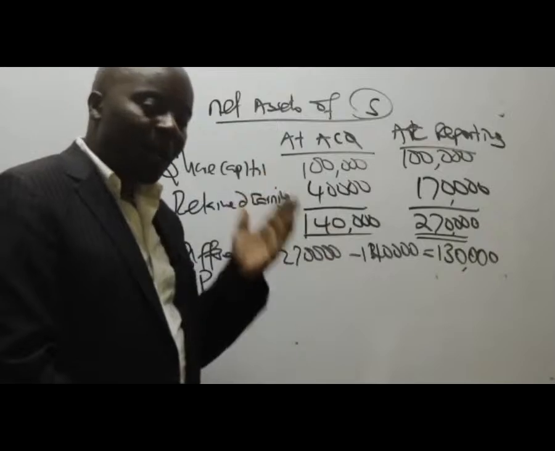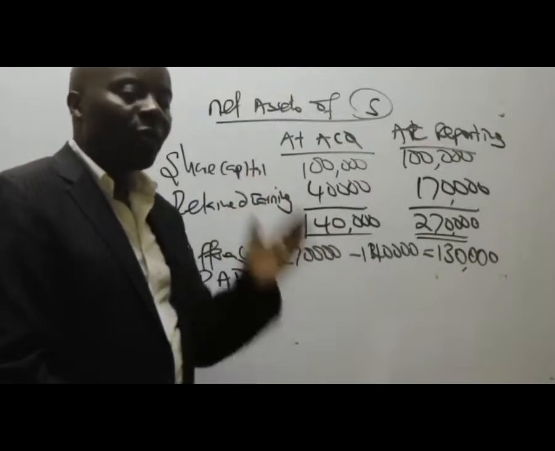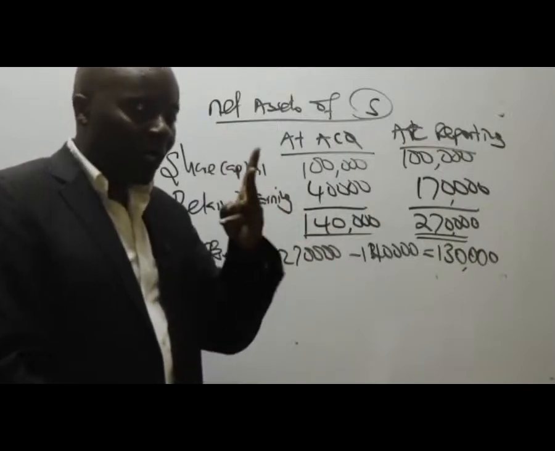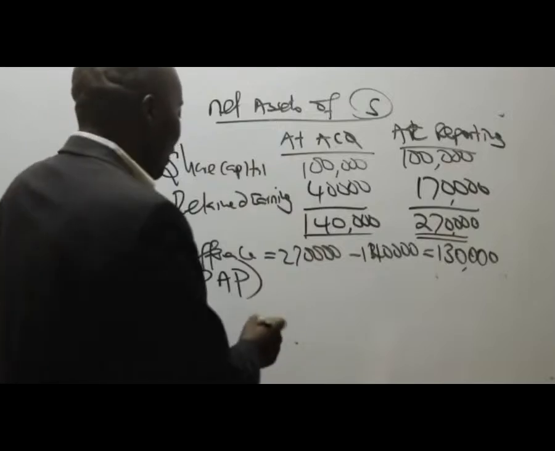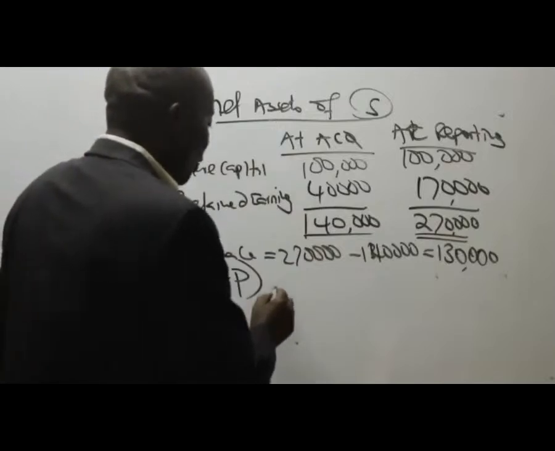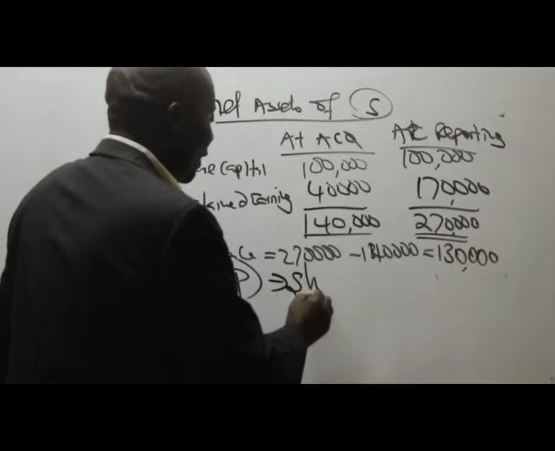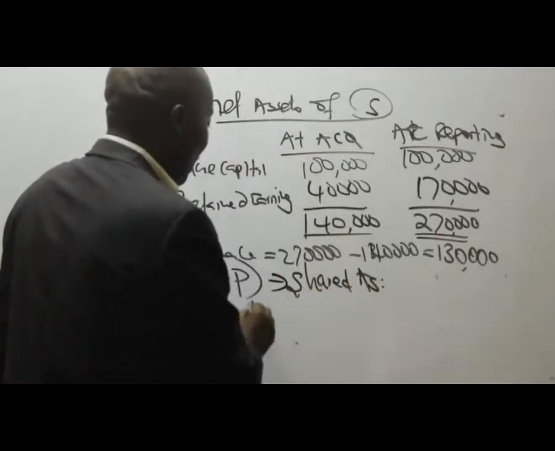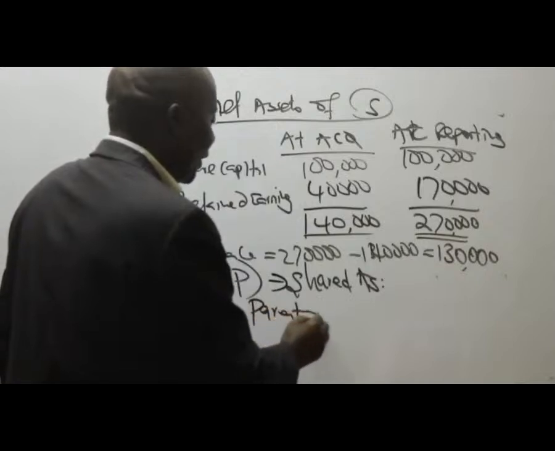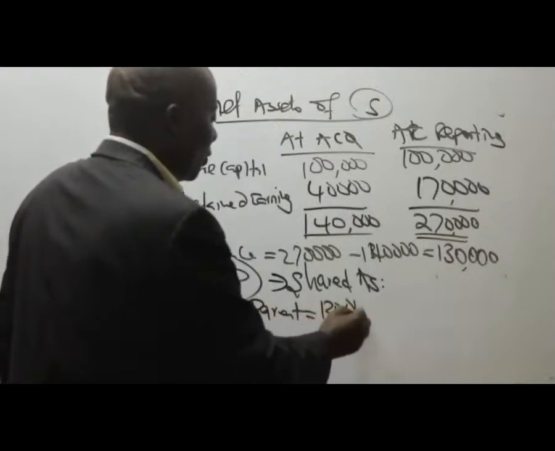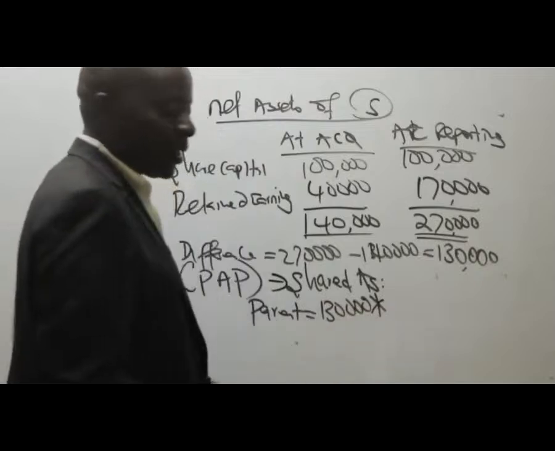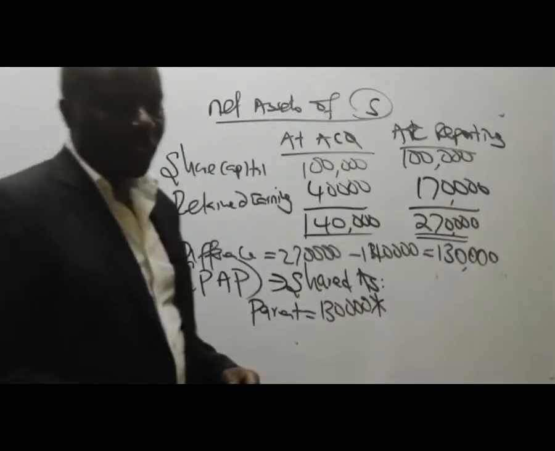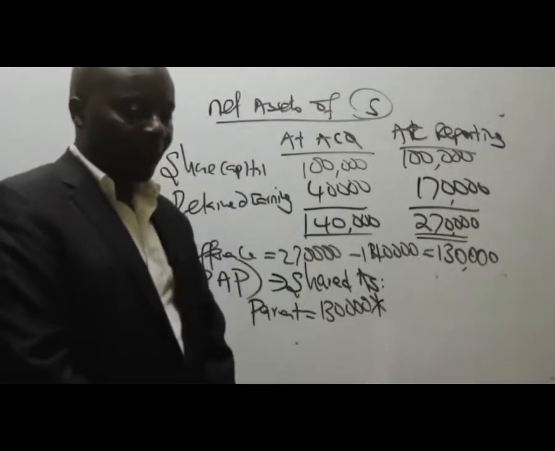So remember that PAP is normally shared out right away to the two owners. Go ahead and share PAP to the two owners, shared as follows. The parent takes 130,000 times what percentage?